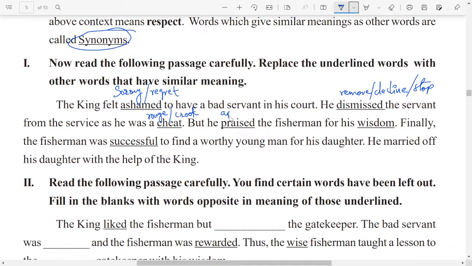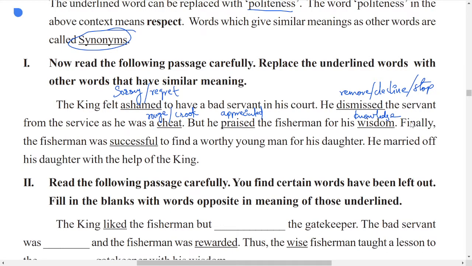Praised means appreciated. Okay, next one, wisdom. What is wisdom? Knowledge. Knowledge is called as wisdom. Next, successful. What is the meaning of successful? One who is victorious. One who is victorious is called as successful.